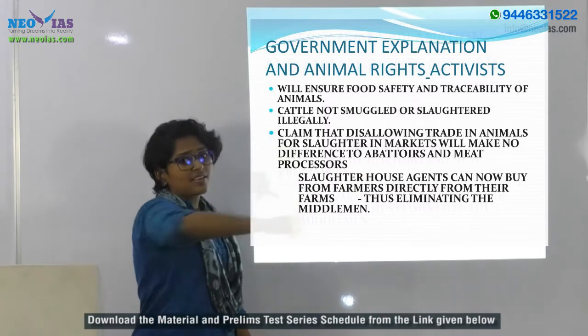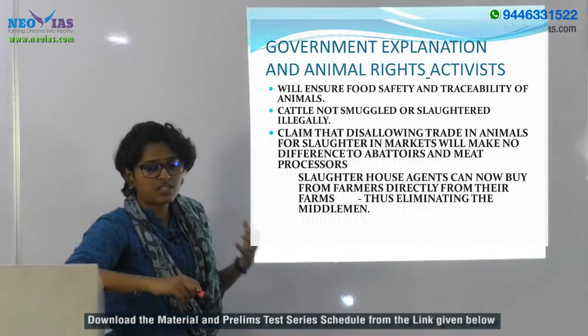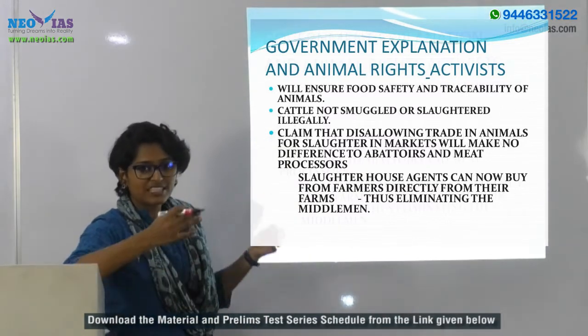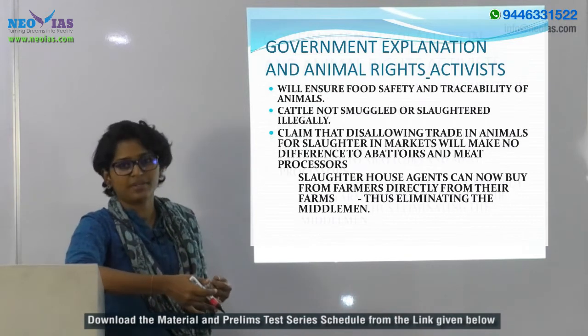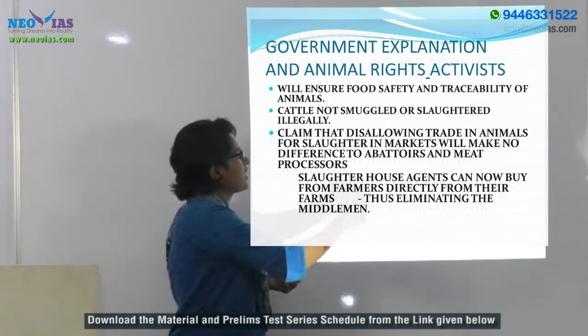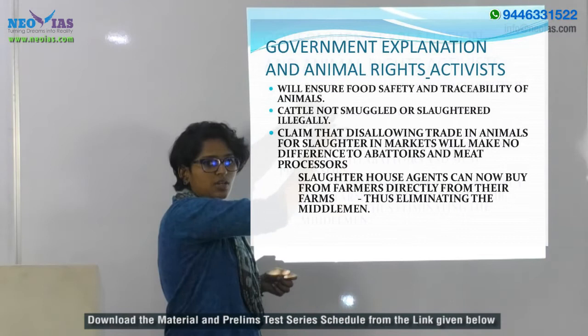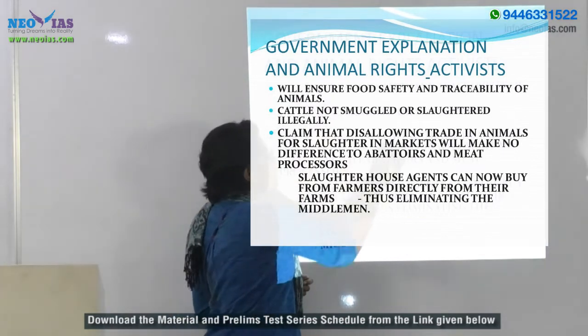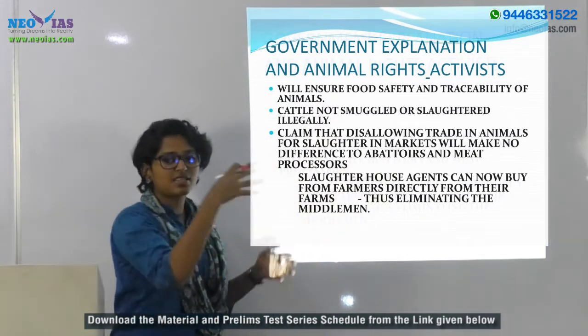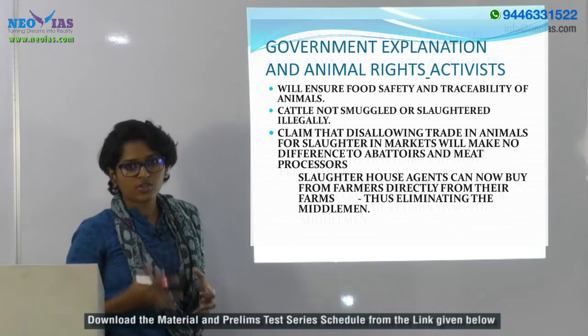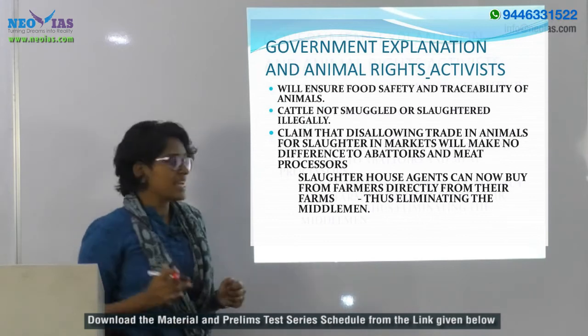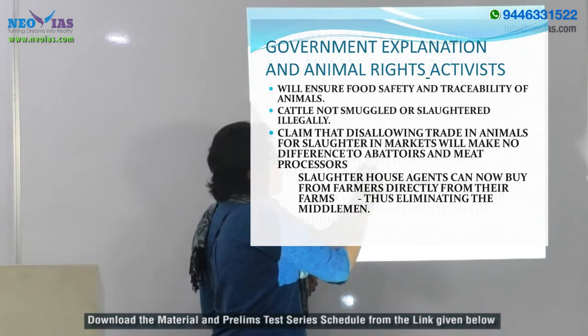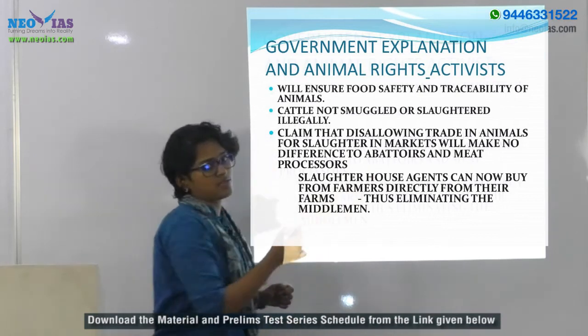The people supporting this rule, within the government and outside it, claim that the rule disallowing trade in animals in the animal market for slaughtering will not have any effect on abattoirs or meat processors.